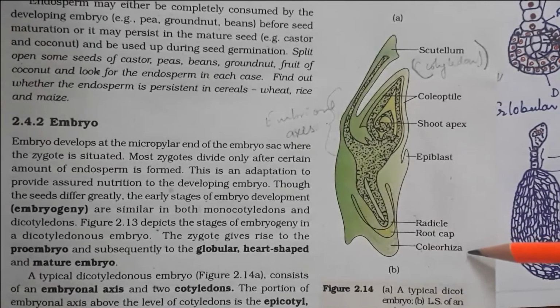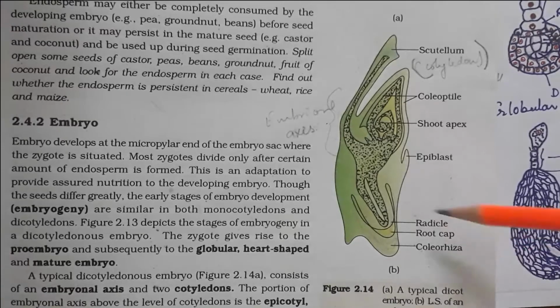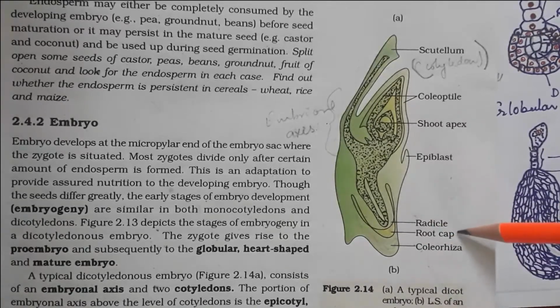The tissue is called the coleorhiza. This is a 1 mark question: what is the cover of the radicle root cap?